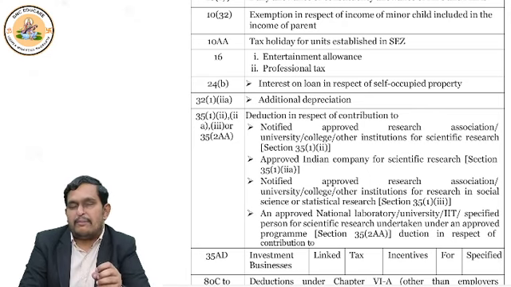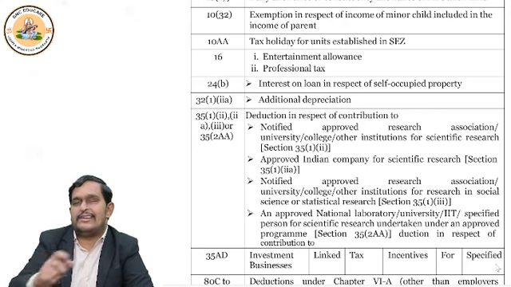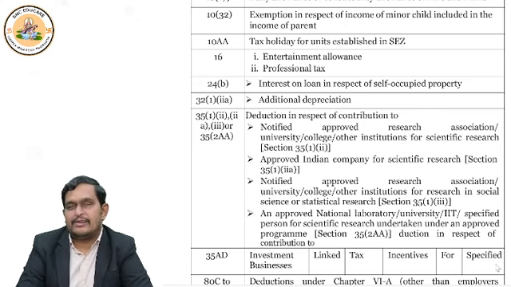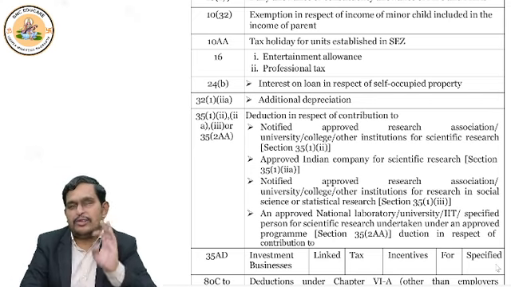So we talk about in-house scientific research for our own business. And the second one is the contribution: you give a donation to IITs, national laboratories, or universities for doing scientific research. So when we talk about section 35 scientific research, two items come: one is in-house and one is contribution.